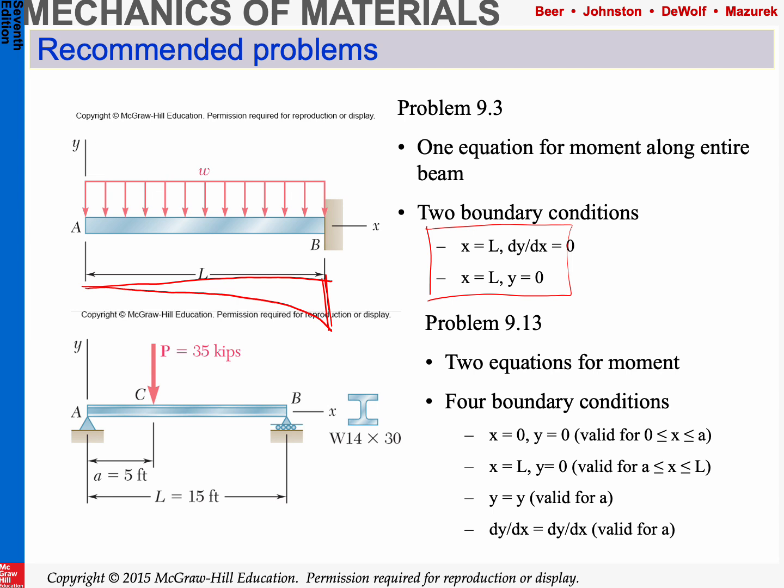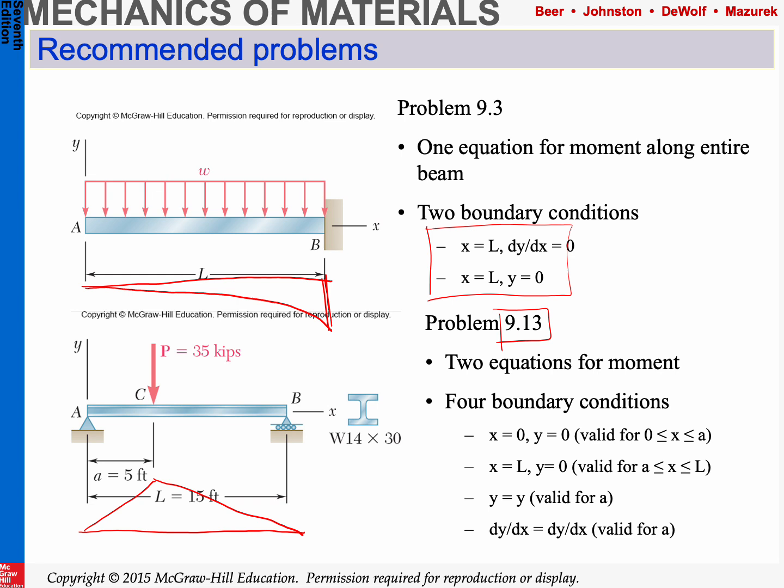In the case of this problem 9.13, depending on the edition you have, there's either US units or SI units, but the idea is the same. Basically, what we end up with is we have a moment equation that sort of looks like this, and the equation for moment is not the same.